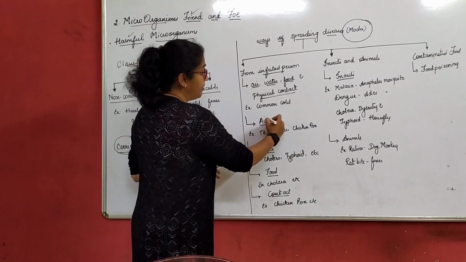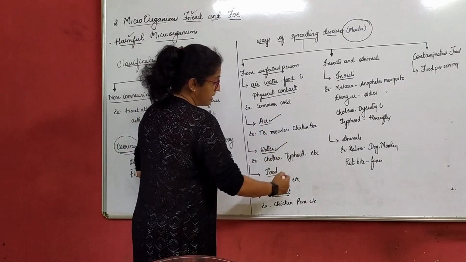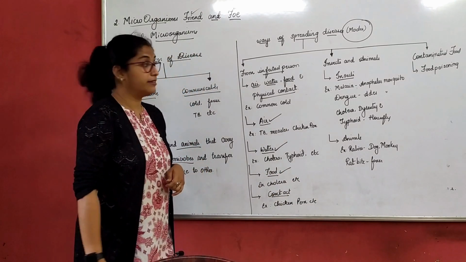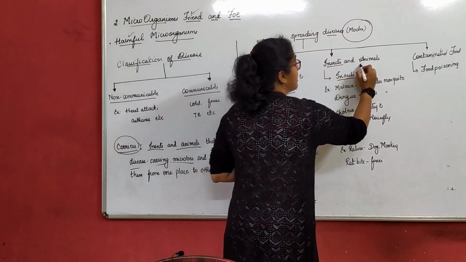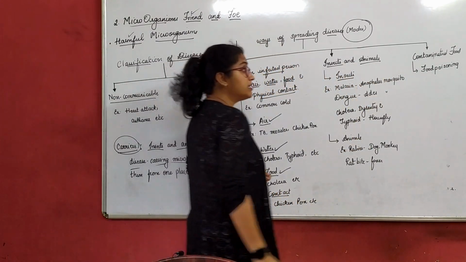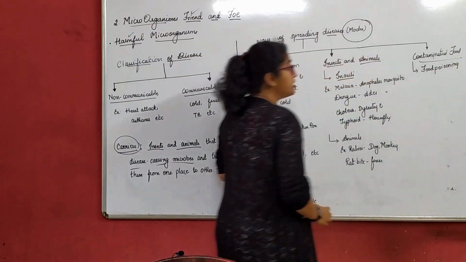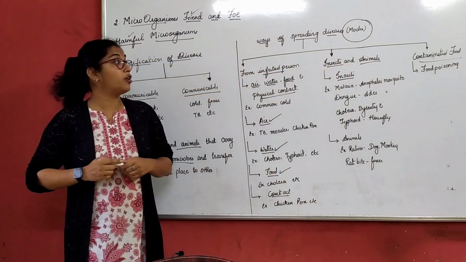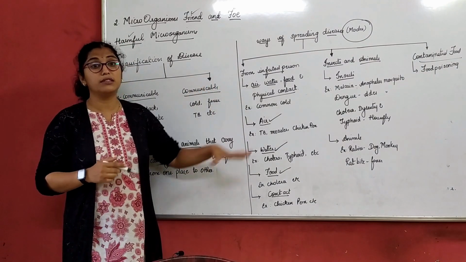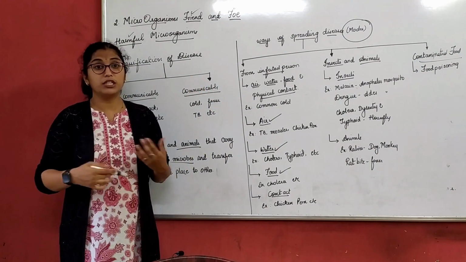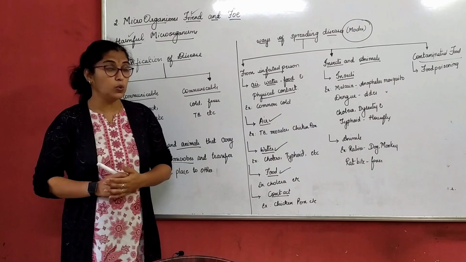Then we have air as a carrier, water as a carrier, food as a carrier, and insects and animals are also carriers. Contaminated food is also a carrier. These are the modes of transferring diseases from person to person or from one place to another.